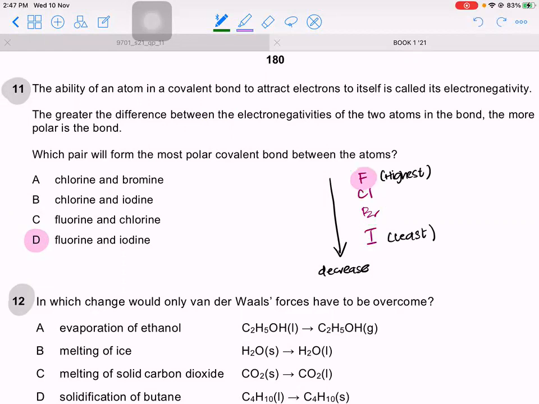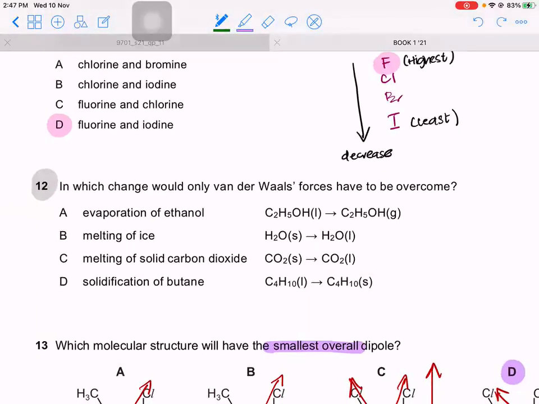Do you understand this? In which change would only van der Waals forces have to be overcome? Now you have to overcome them. That means you have to break them, right? Now let's see the first one. Only van der Waals forces. Now back then, there's been a slight modification in your syllabus. I told you that all three intermolecular forces collectively are known as van der Waals forces, yes?